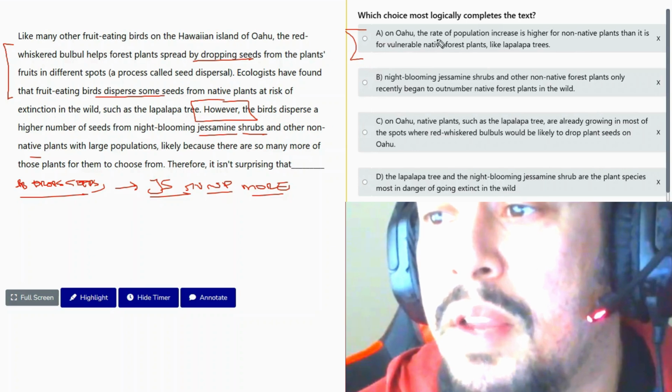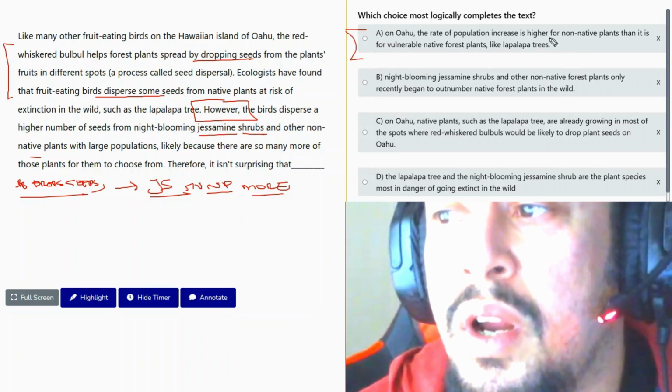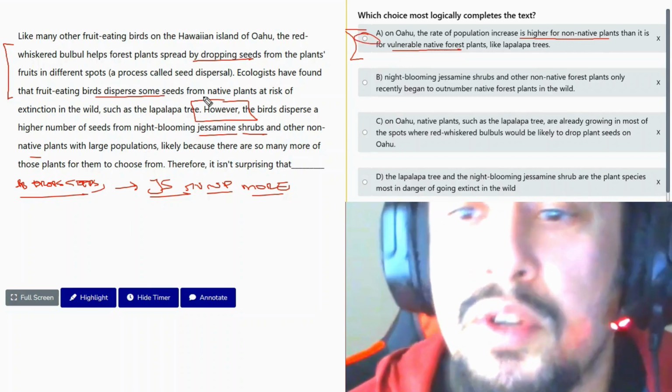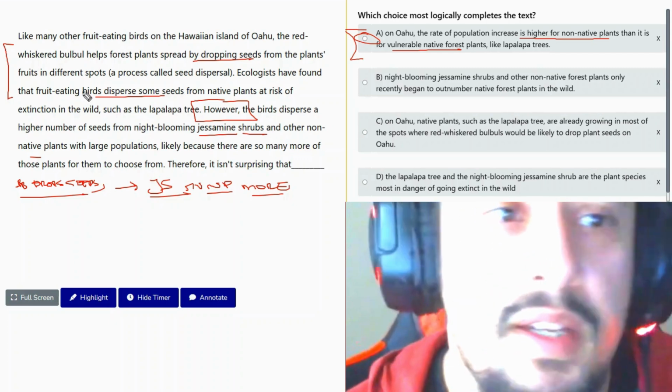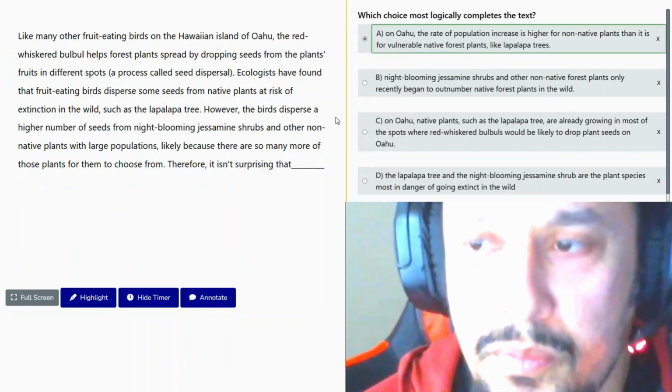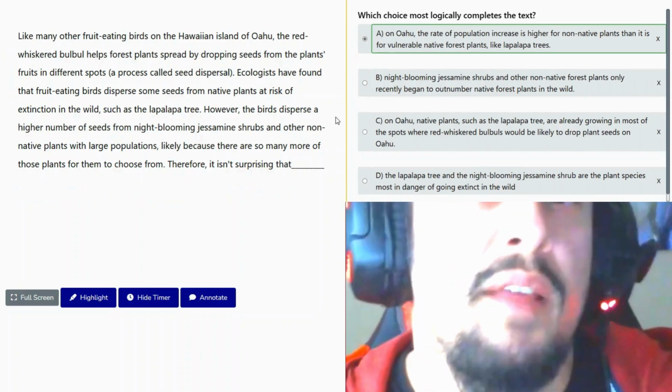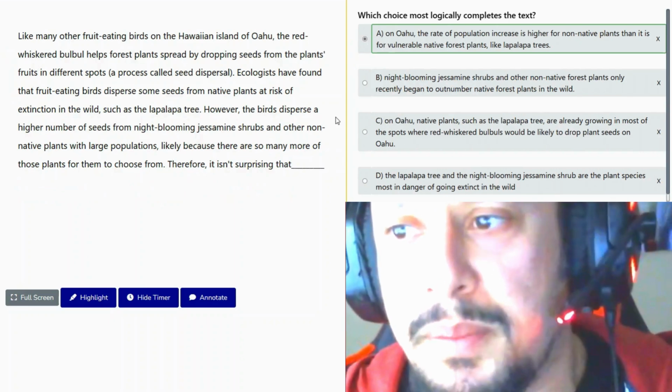And right here, the rate of population increase is higher for non-native plants than it is for vulnerable native plants because the birds are eating these non-native plants and spreading the seed of these non-native plants. So therefore, it'd be logical that there's more non-native plants than native plants.